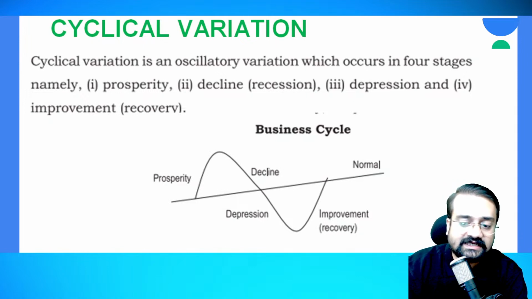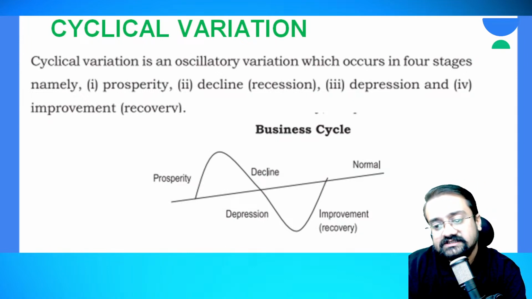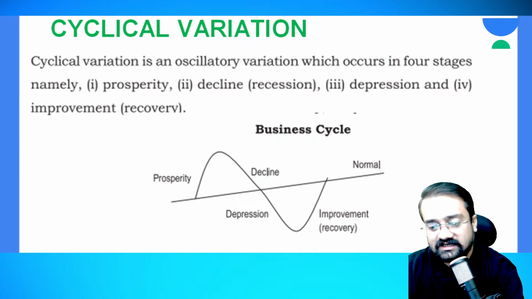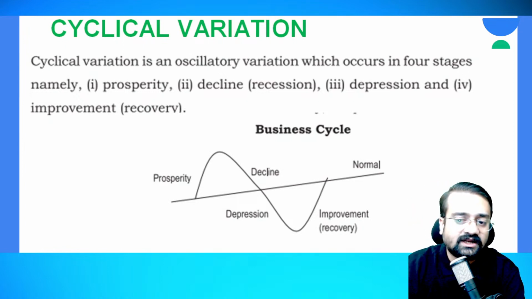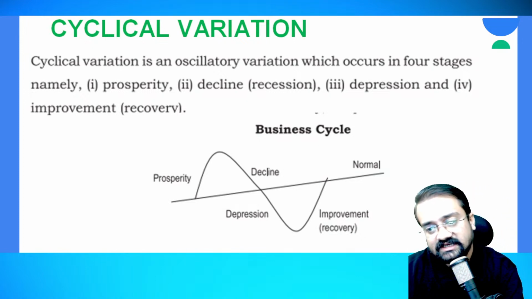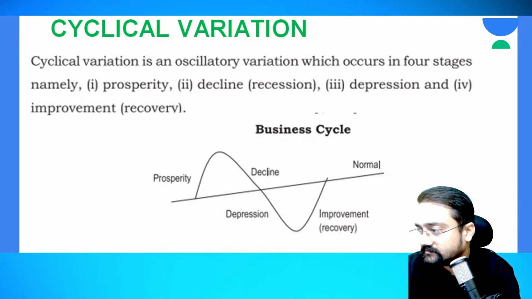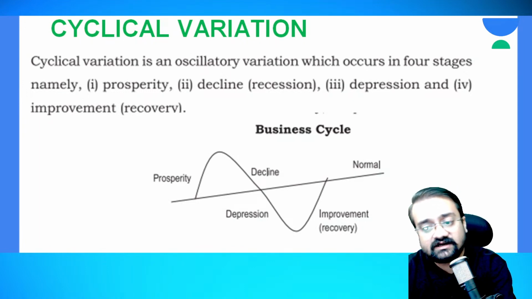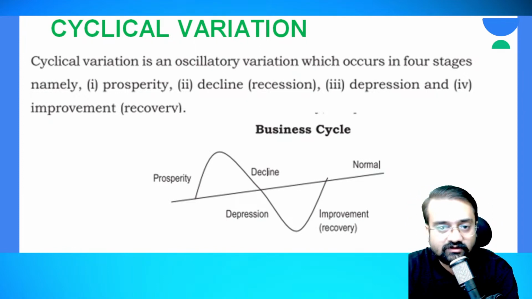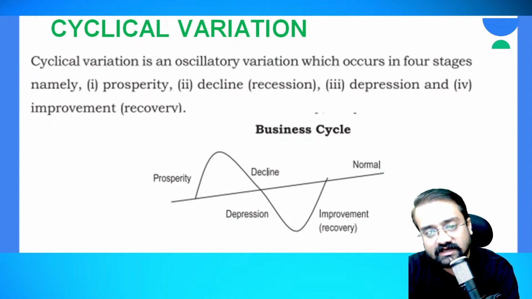So the market recovers. That is, your sales start recovering, you start minimizing your losses and try to earn profit. So that is known as recovery. That is, you will start to recover all your losses that you have faced in the depression. Okay, so this stage is known as recovery stage or improvement. So you will start increasing your number of sales or income, that starts going up, right?